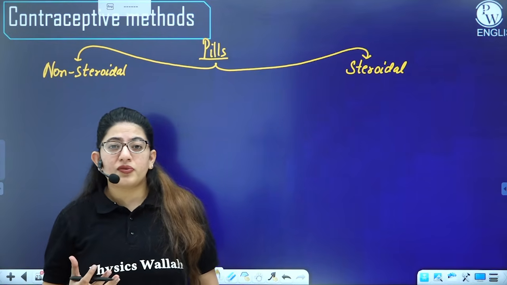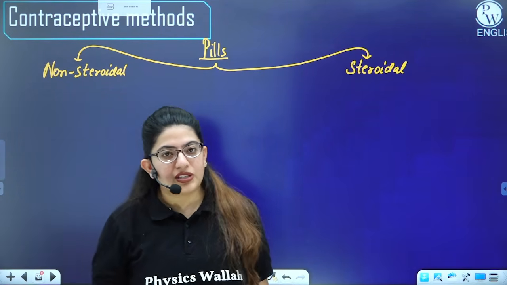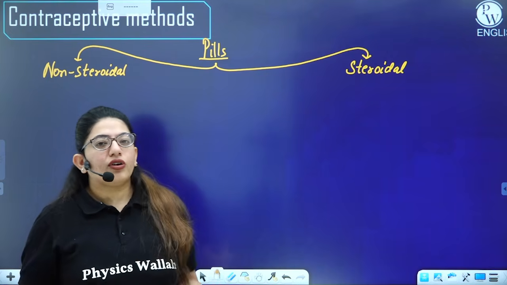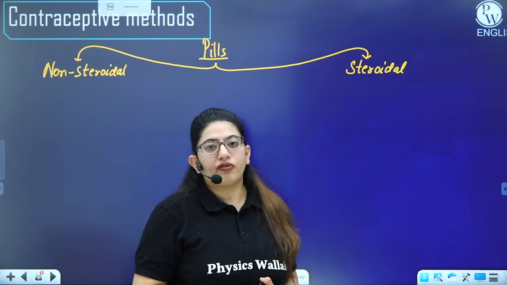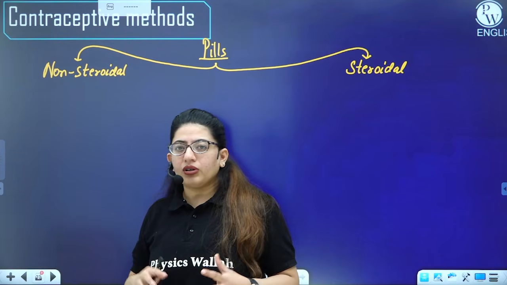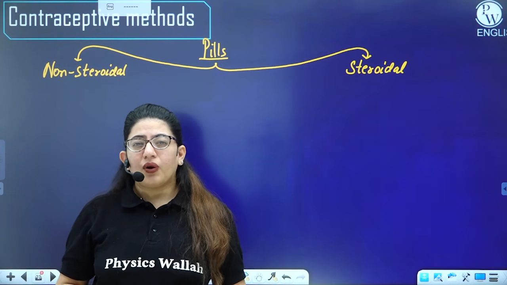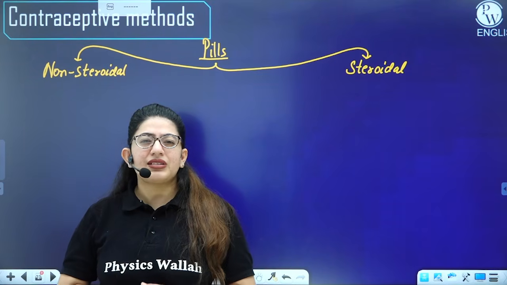Estrogen is made up of steroid, progesterone is made up of steroid, even testosterone is made up of a steroid, right? If I say for a long duration of time, steroids can be harmful for your body. So there came a thought in the minds of medical people that there is a need for a non-steroidal contraceptive that may show the least side effects, right?